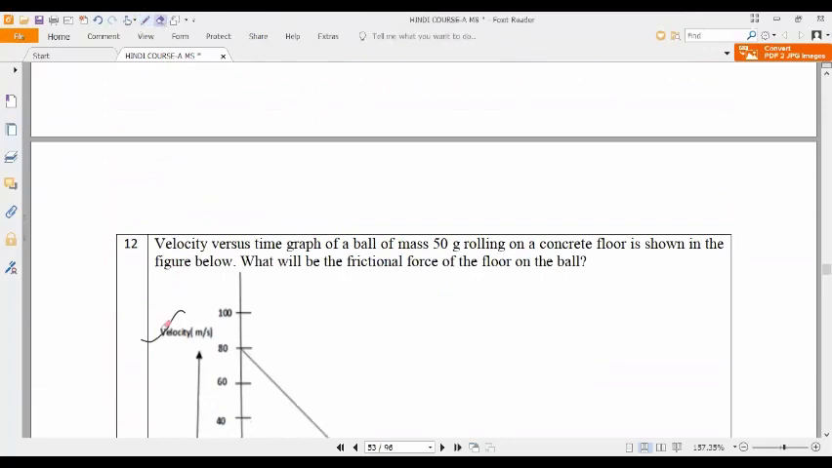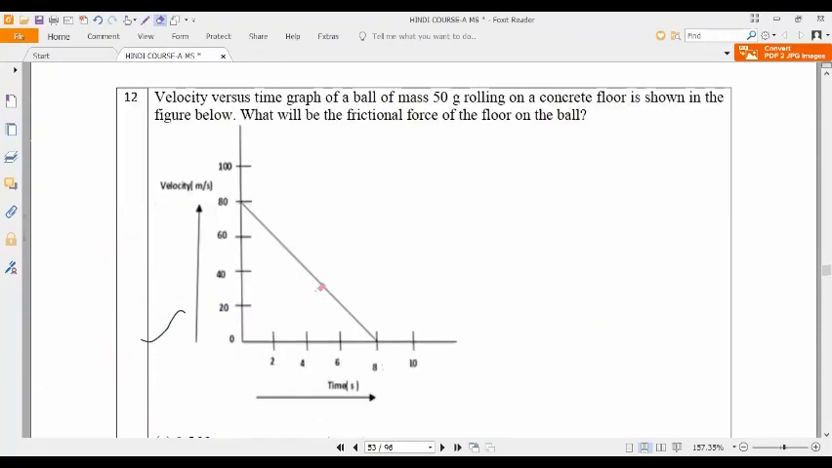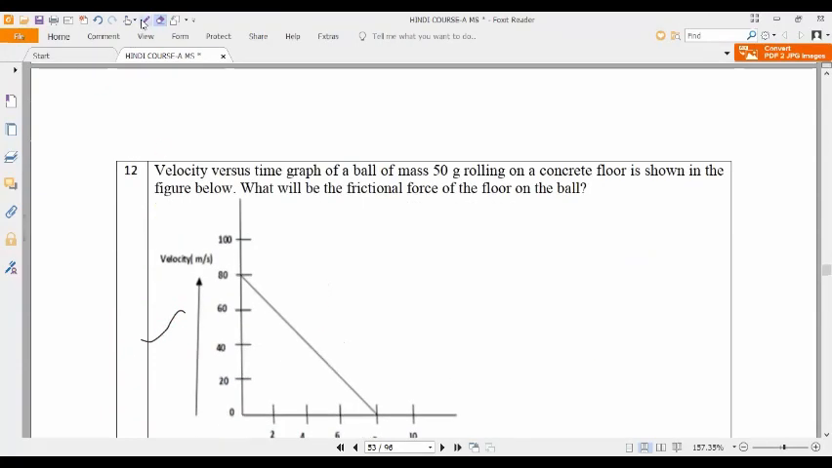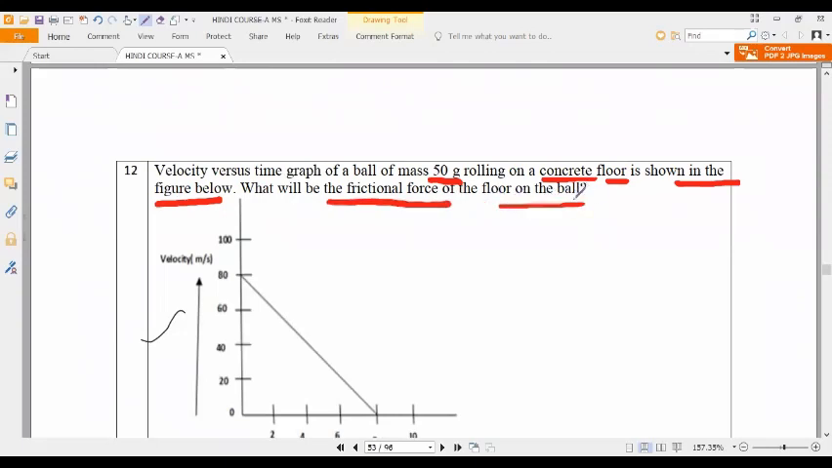Next one. This is again a physics question. Can anybody read the question? Velocity versus time graph of a ball of mass 50 grams rolling on a concrete floor is shown in the figure below. Now, what will be the frictional force on the ball from the floor? They are asking for the frictional force.